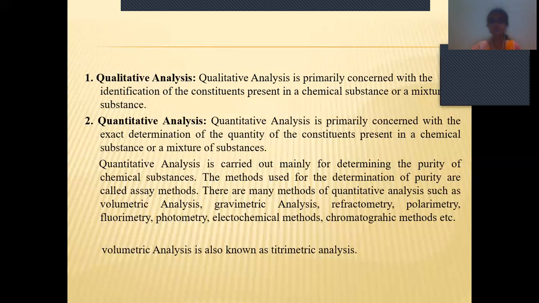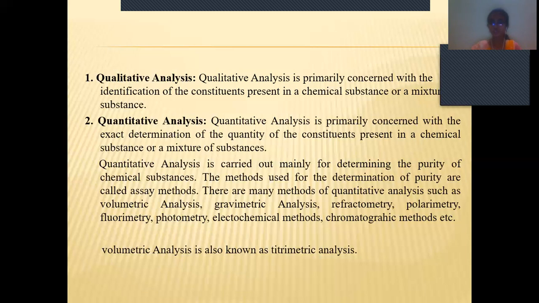Quantitative means to find the purity of the compound, whatever compound we are taking. It is primarily concerned with the determination of the quantity of the constituents present in the chemical substances or a mixture of substances, and also it is used for determining the purity of the chemical substances.